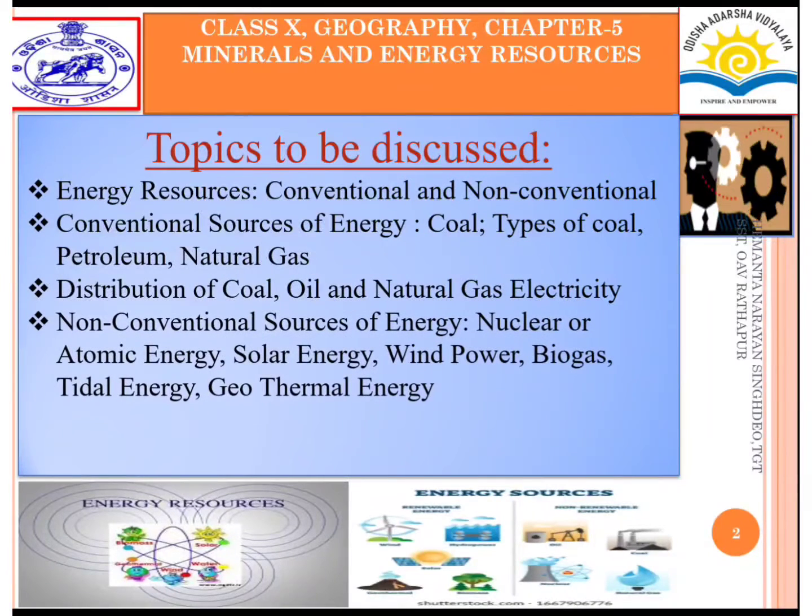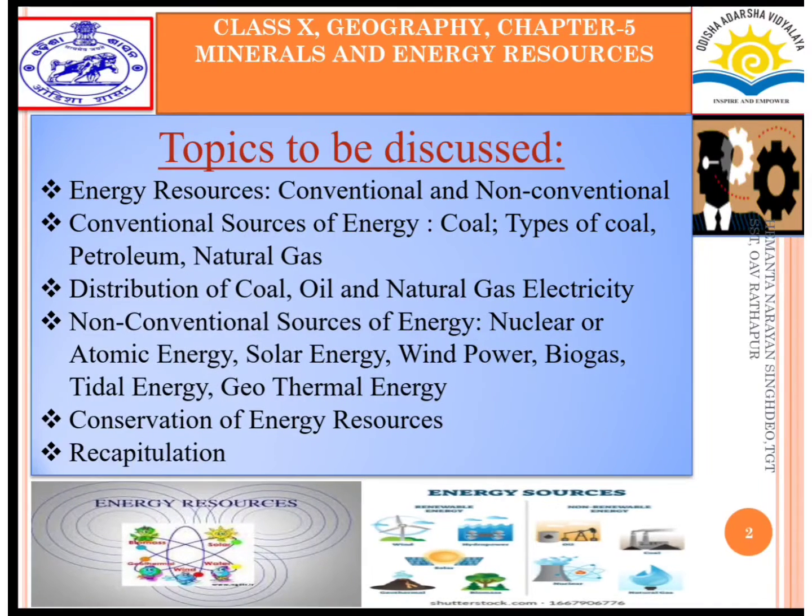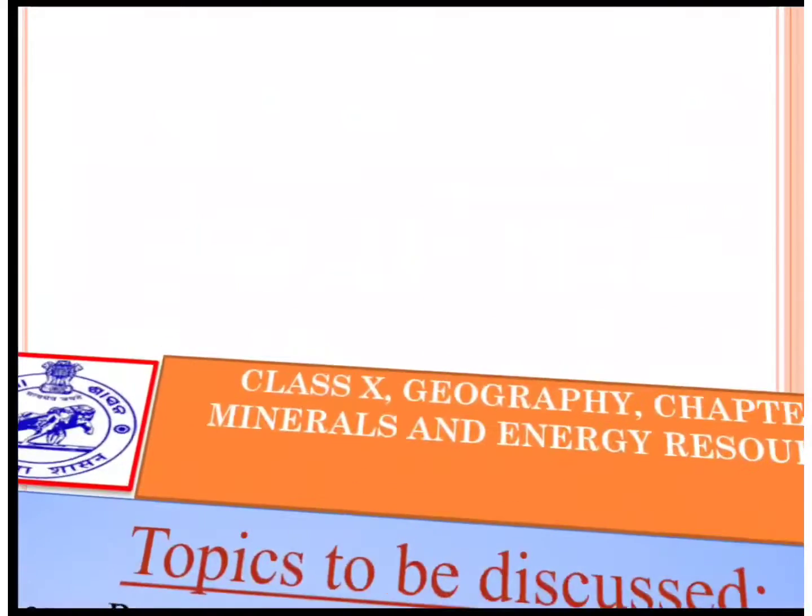Fourth one, non-conventional sources of energy, nuclear or atomic energy, solar energy, wind power, biogas, tidal energy, geothermal energy, etc. And conservations of energy resources. Last one, question and answer sessions or recapitulations. This is what is to be discussed in detail in part third of Minerals and Energy Resources.